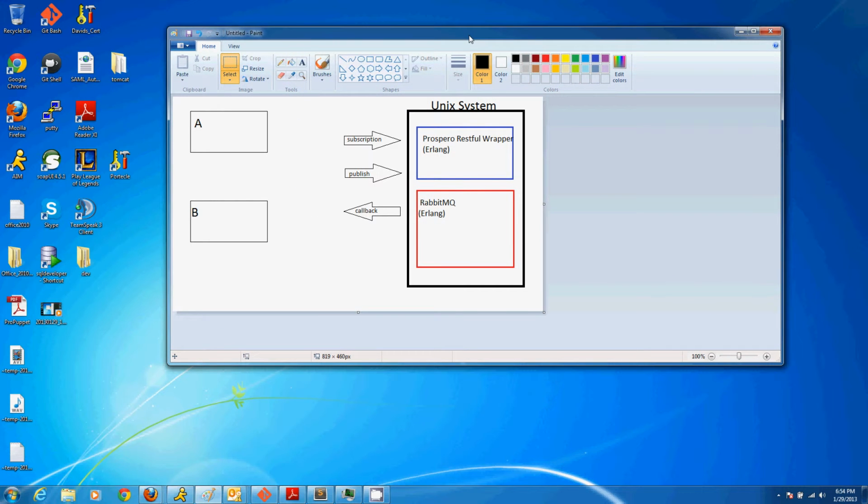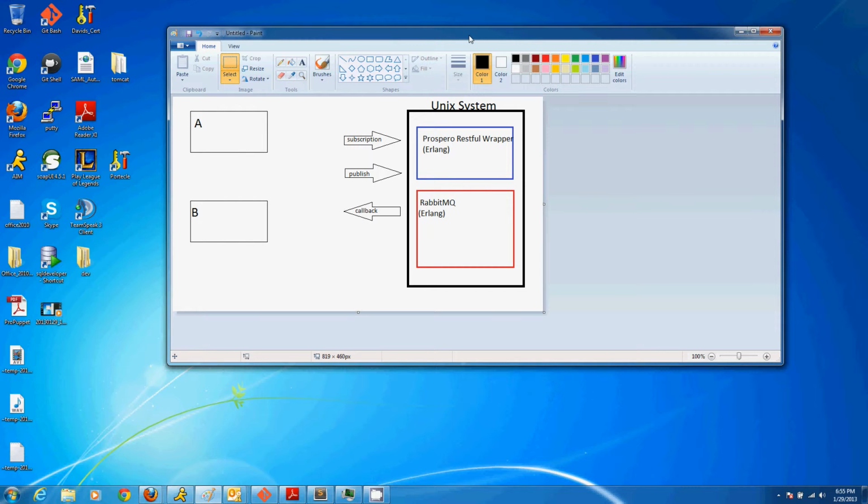What is Prospero? Prospero is really an eventing mechanism. The way the eventing mechanism works is System A will want to listen to System B. In order for System A to listen to System B, System A needs to subscribe to System B. Once System A has done that, System B can go ahead and publish messages onto Prospero, and System A will receive callbacks from Prospero.